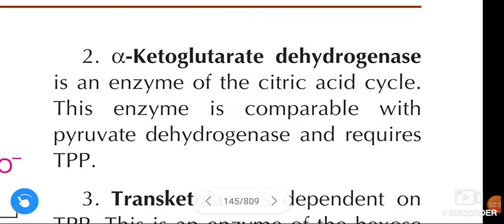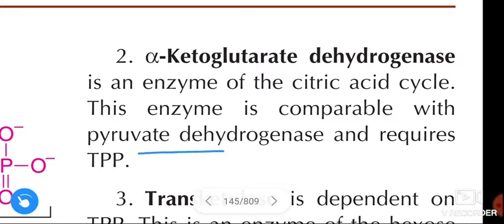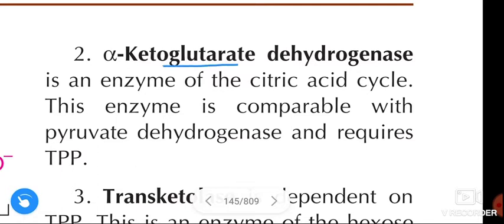Next biochemical function of vitamin B1: alpha-ketoglutarate dehydrogenase is an enzyme of the citric acid cycle. This enzyme is comparable with pyruvate dehydrogenase and requires thiamine pyrophosphate.